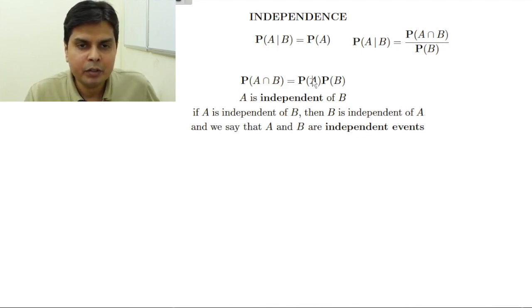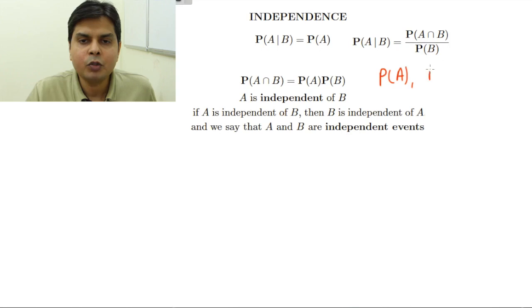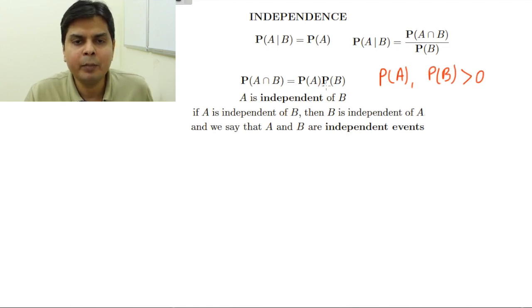Now in this definition, sometimes this condition is also given that PA and PB both have to be greater than 0. Why is this condition required? Because if any of the events has probability 0, then this equation will hold trivially, because both LHS and RHS will become 0.